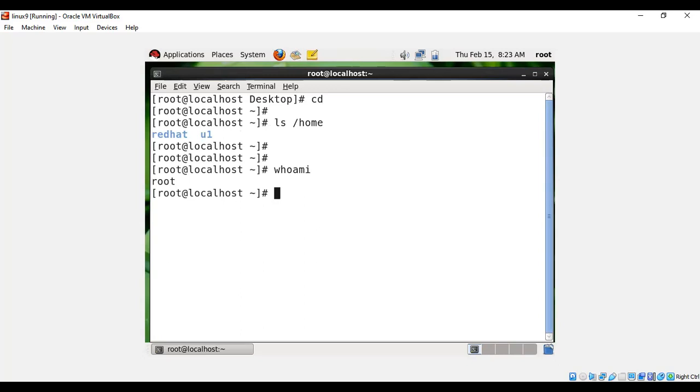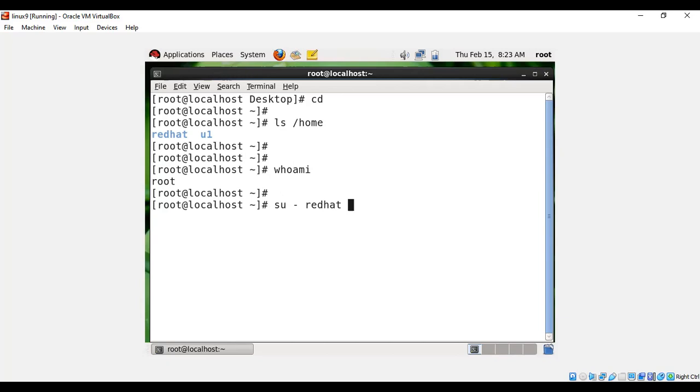If I want to switch to the Red Hat user, as I said, you have to go for the su command. What is su? Switch user. If you want to switch from one user to another, you use su, space, hyphen, space, and then Red Hat.